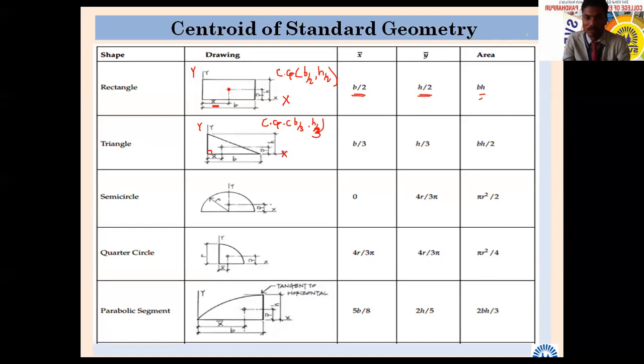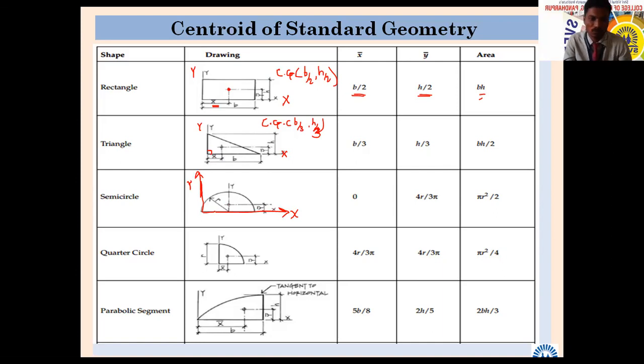Then semicircle. So here there is a little change. Y coordinate is taken through the center. Okay, so as per our method, we are going to take the coordinates in this way. This one is x and this one is y. So here, what will be the x coordinate?